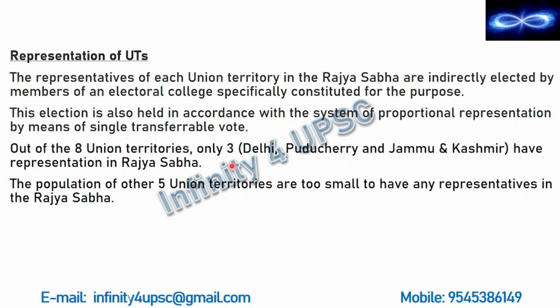And the remaining 5 union territories, the population is very small and hence they do not have any representation in the Rajya Sabha. We have already seen that population is the basis on which the seats are designated. So here, since the population is very small, they do not have any seat at all. Only 3 have got, and you need to remember all these 3. Delhi, Puducherry and Jammu and Kashmir.